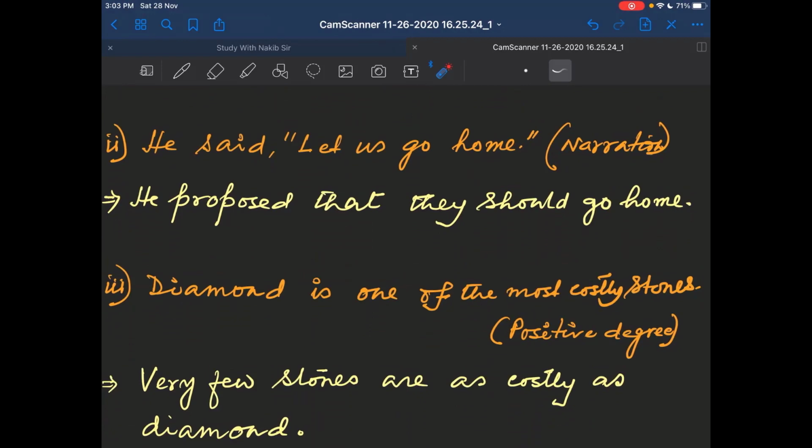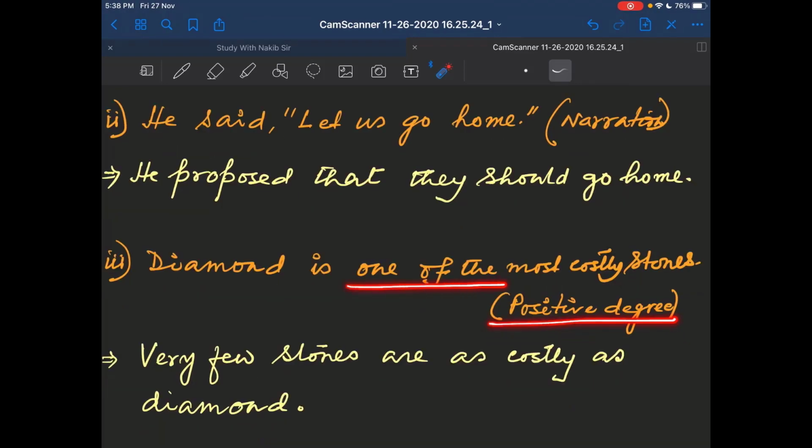Now the third question. Diamond is one of the most costly stones. It can be said this way: Diamond is one of the costliest stones. Change it to a positive degree. So when you get one of, immediately you must be sure that your answer will start with very few.